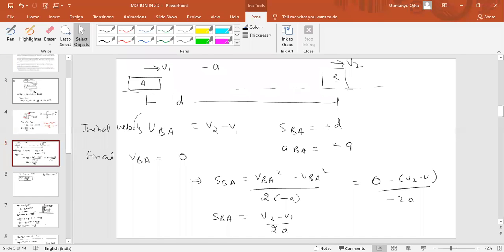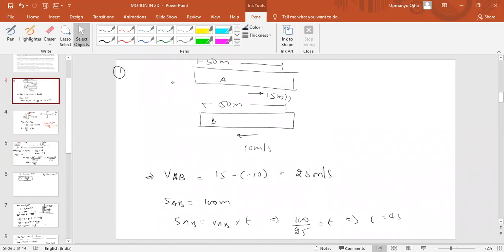First question, what is the problem? See, in the first question, we have two trains. One is 50 meter, other is 50 meter. One is moving at 15 meter per second on the right side, other is moving on the left side. What we have to find is the time taken to cross the train. We can have the observer at point B. When the observer is at B, what is the velocity of A with respect to B?